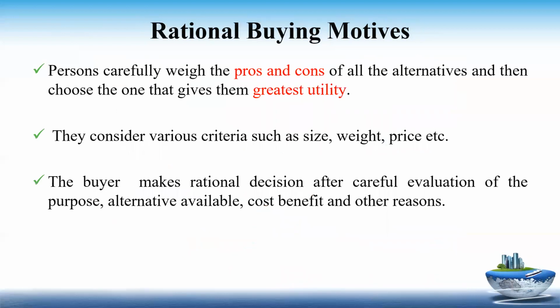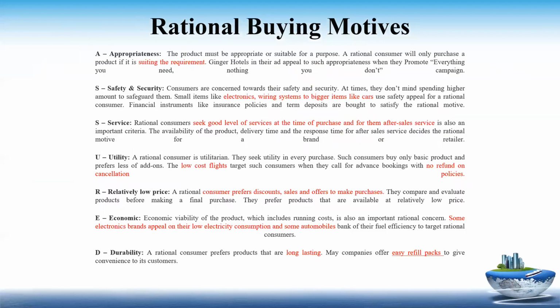Now rational buying motives. Persons here carefully look for the pros and cons of all the alternatives available, then choose the product which has the greatest utility. They consider the size, weight, and price and all other things. They make a rational decision after doing the cost benefit analysis of all the options available to them, and then only select the product. Here the mind rules over the heart. Means in the previous one we saw that the heart is ruling, whereas in the rational one the mind is ruling.